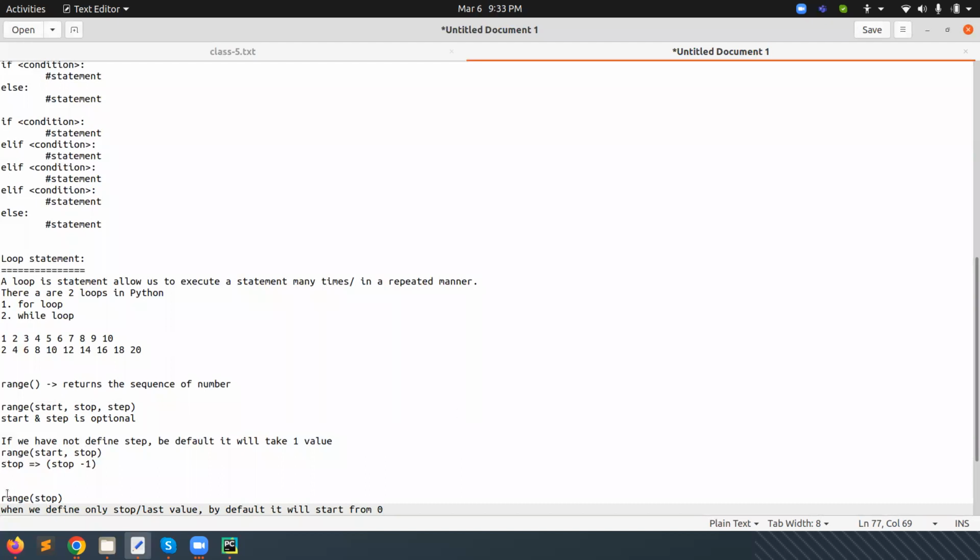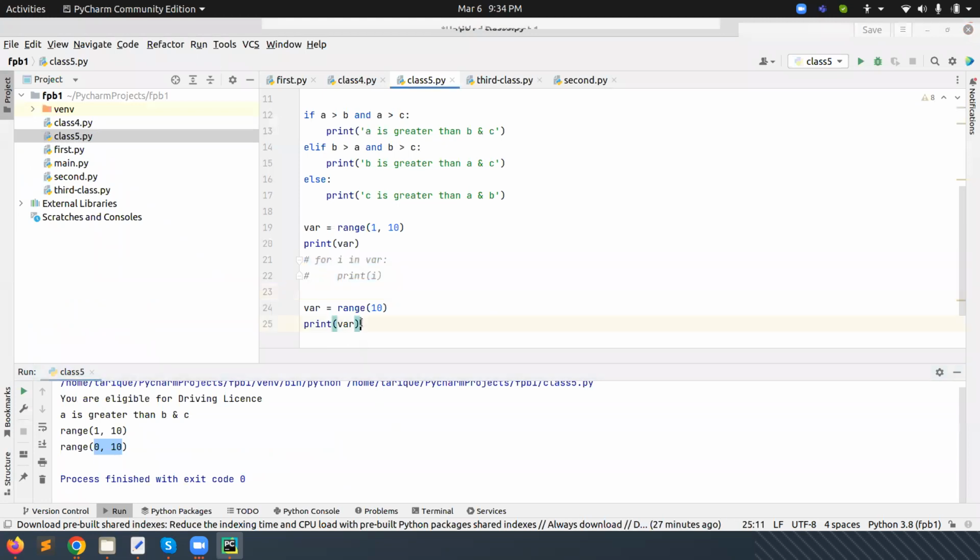So three things we need to define as a standard: start, stop, and step. If we have not defined a step, by default it will take one value and increment one by one. When we have not defined a start, it will by default start from 0, and for whatever value it has been given, it always goes up to value minus 1. So you can see here it's displaying when we have defined the value 10, it's 0 to 10. Okay, when we execute,